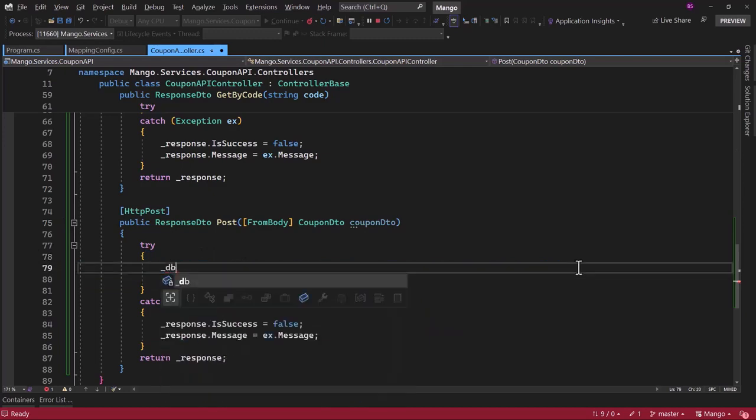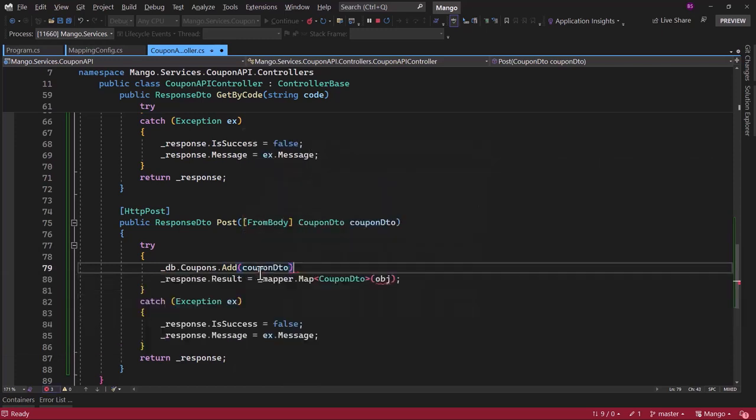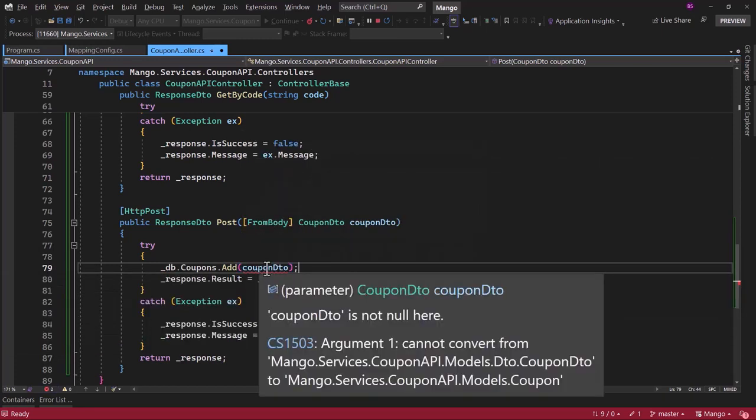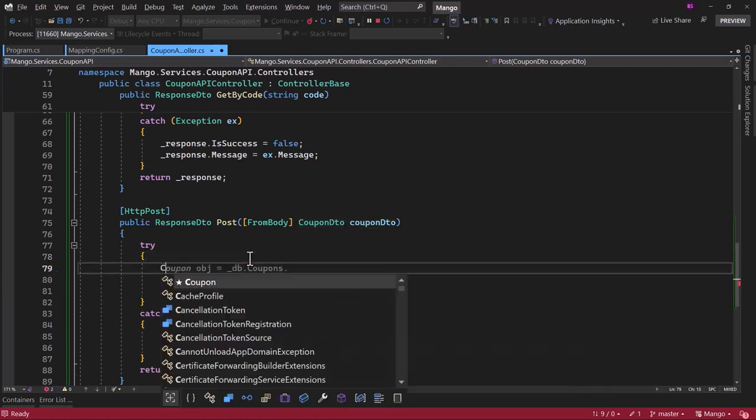Let me show you that. If on _db.coupons, there is a method to add an entity in Entity Framework Core, and here if I pass coupon DTO, it will not work. You can see it cannot convert from coupon DTO to coupon. So here we have to pass the coupon itself. We will have to convert that.